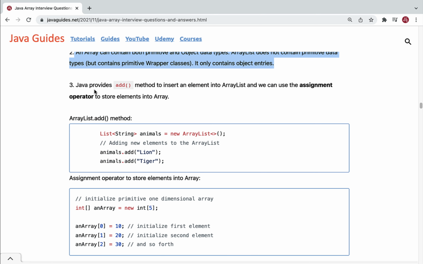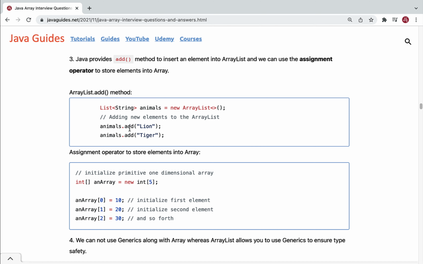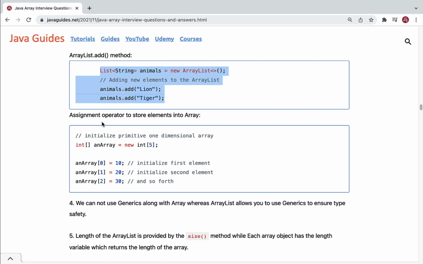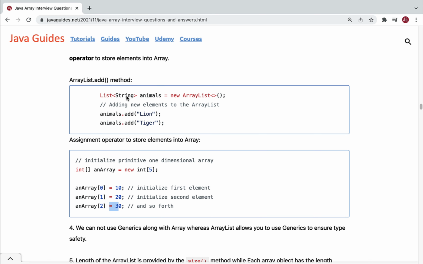Next, Java provides the add method to insert an element into an ArrayList. On the other hand, we have the assignment operator in Java to store elements into an array. For example, look here, ArrayList has an add method, so we can use the add method to add an element to the ArrayList. On the other hand, look here, the assignment operator. So we can use the assignment operator to store elements in an array. Here we have created an array and stored 10, 20, 30 into the array using the assignment operator. So this one is a basic difference between array and ArrayList.